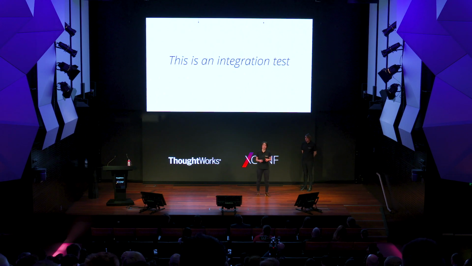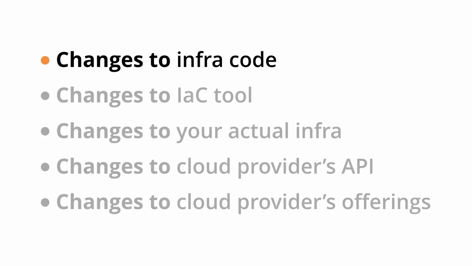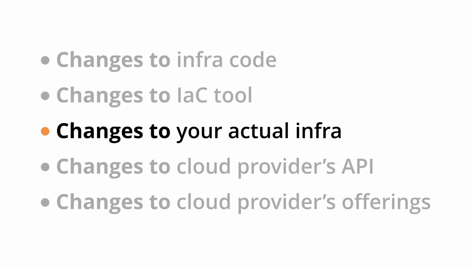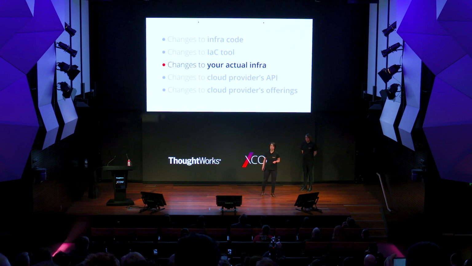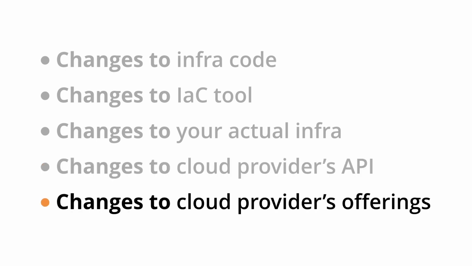Firstly, this is an integration test. Even though we are just testing one block, if the test fails, there are many different things that could be the reason, not only my actual code. It could be that the actual IaC tool has changed. It could be that the infrastructure out there that I'm relying on has changed, like a VPC or something that I'm expecting to be there. Or it could be that the cloud provider's API has changed. AWS has changed something, or their offering has changed.